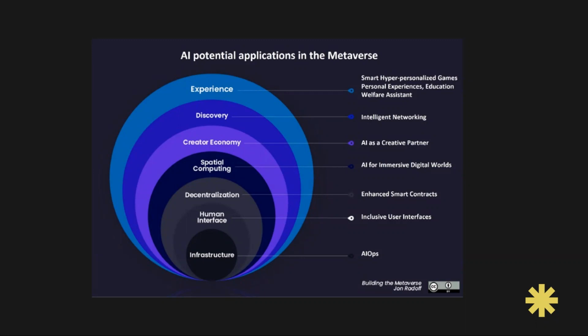Number one is infrastructure. For infrastructure, we need to use artificial intelligence operations, which is also known as AIOps, which is going to manage the software, hardware, and communication part of metaverse.